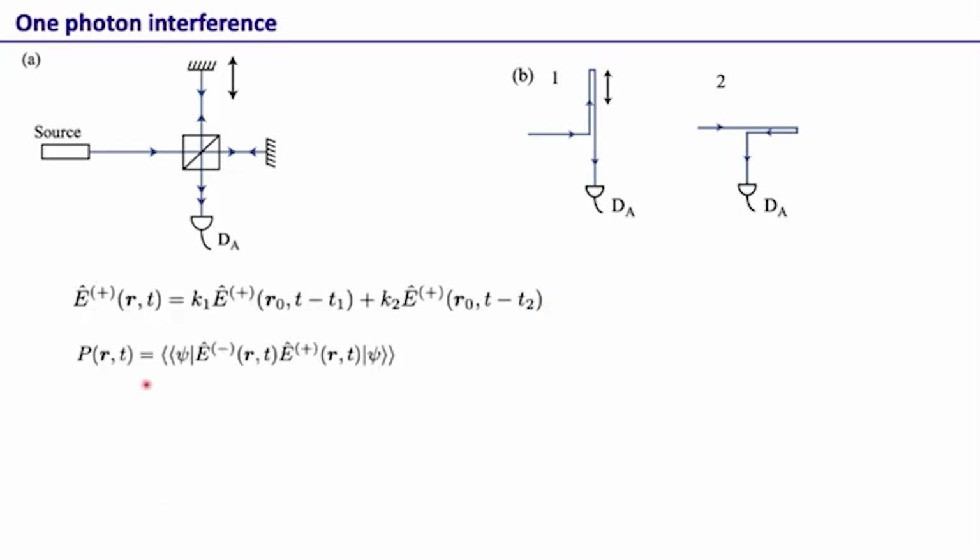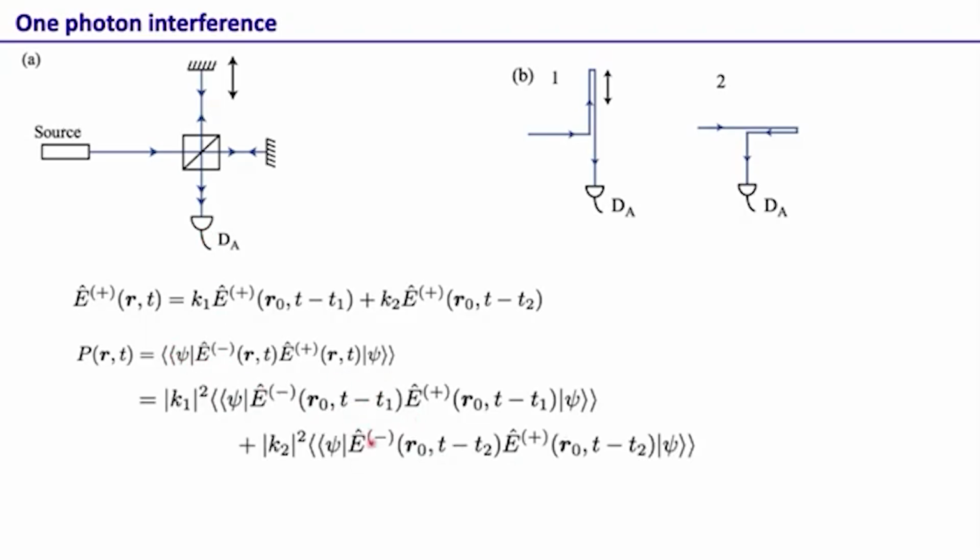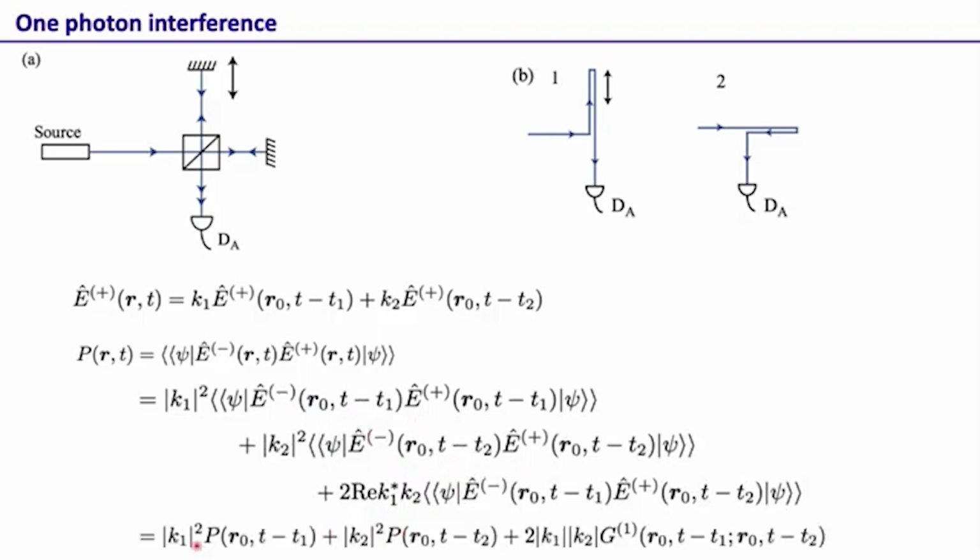Once we have this, in this case we are not calculating the intensity, we are calculating the probability that one absorbs one photon or detects one photon at this detector, which is just this quantity as we saw, and then this can be expanded like this. So we have the first term which represents the photon absorption probability for the photon coming through the first alternative. This is from the second alternative, and this is from the cross term. So the structure is very similar to the classical interference. There's no difference, but the interpretation is quite different.